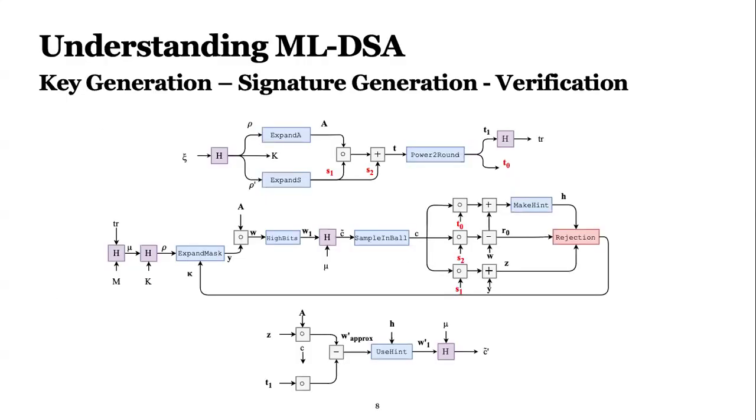This is a general overview of ML-DSA. The first part shows key generation, the second part signature generation, and the other part verification. I highlighted the secret key components in red, and the black is public information, so anyone can calculate these public values.